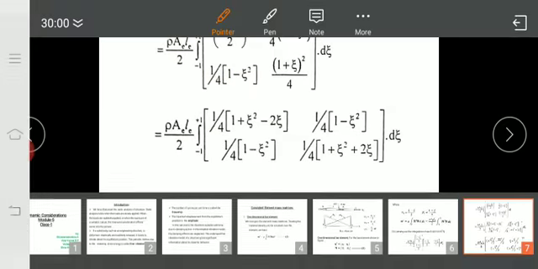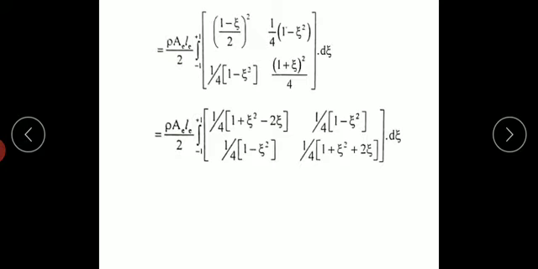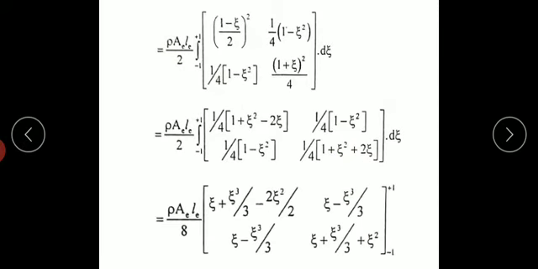So this I will just simplify here. 1 minus zeta by 2 whole square, 2 squared becomes 4, so 1 by 4 I will take common: 1 plus zeta square minus 2 zeta. This is the a minus b whole square formula. Here this as it is, this 2 as it is, it remains. Here also 1 plus zeta whole square is the a plus b whole square formula. So I got this. Later I am going to simplify here.